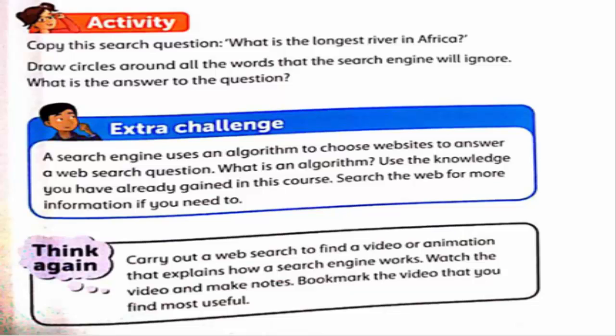Now there is an extra challenge. A search engine uses an algorithm to choose websites to answer a web search question. What is an algorithm? Use the knowledge you have already gained in this course and search the web for more information if you need to. Now there is a think again dialog box in which they say carry out a web search to find a video or any animation that explains how a search engine works. So watch the video and make notes about it. Bookmark the video that you find the most useful.